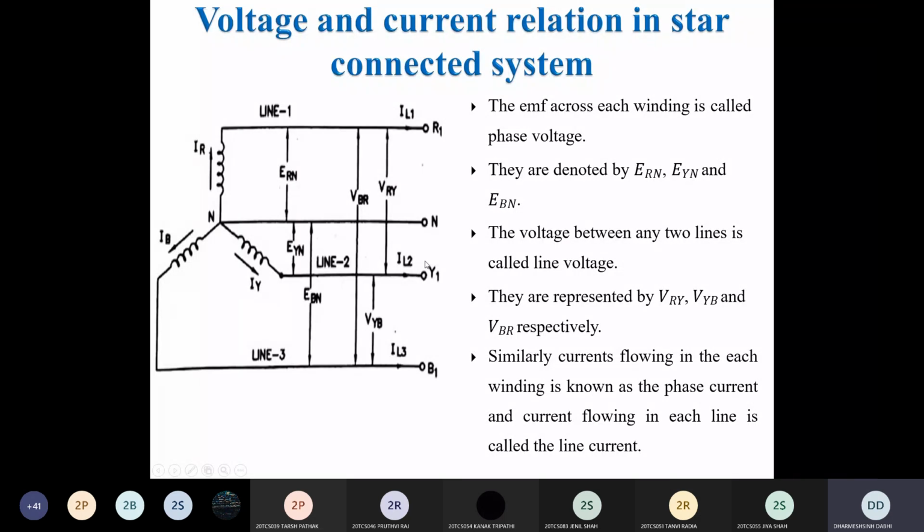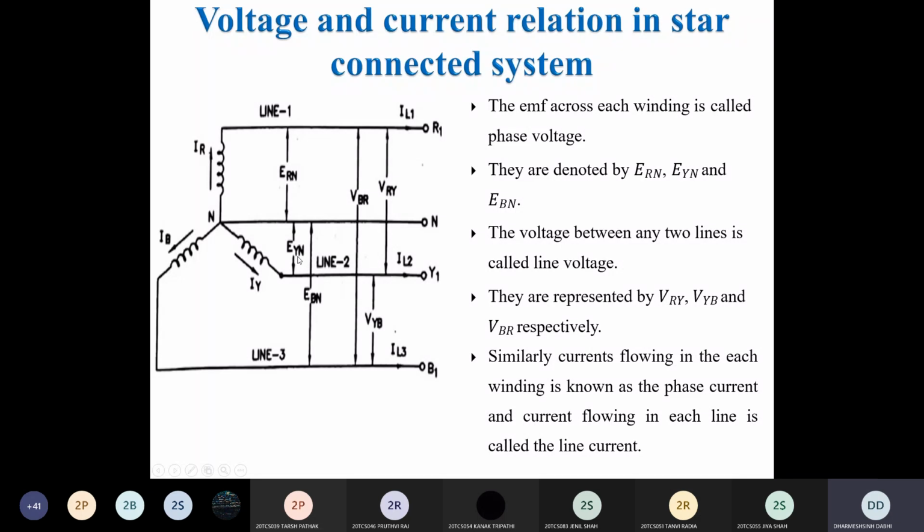Okay. So here, if you measure the voltage between any one phase and the neutral terminal, that is called the phase voltage. In this system, if you measure the voltage between R phase and the neutral wire, that voltage is called ERN. This is called the phase voltage of R phase. Same way, if you measure the voltage between Y phase and the neutral wire, we call it EYN.